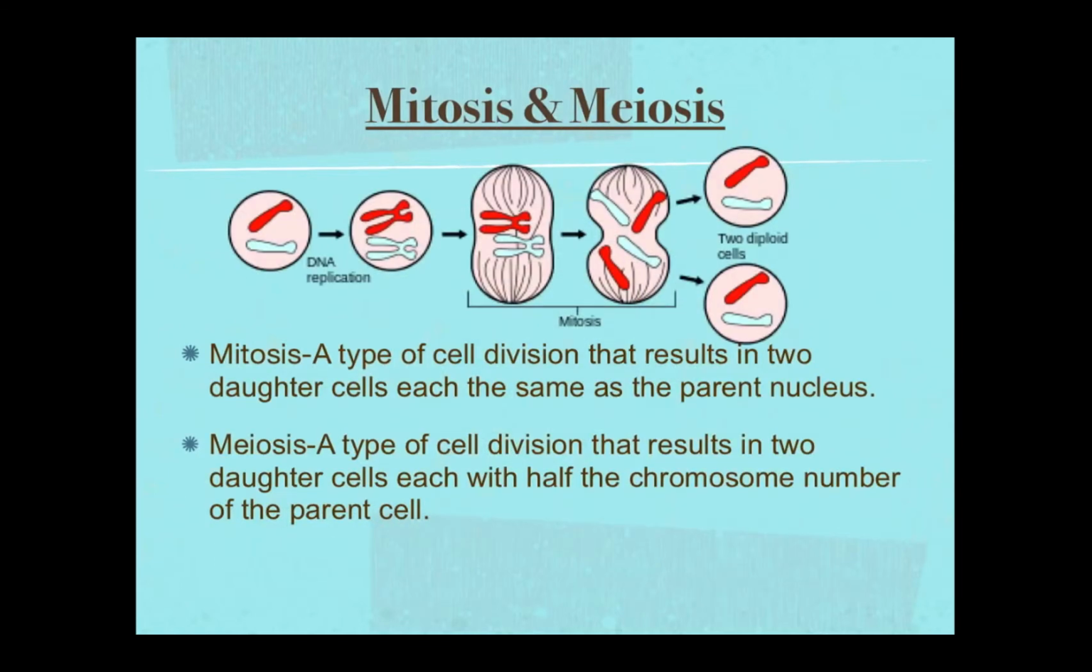Mitosis and meiosis. Mitosis is a type of cell division that results in two daughter cells, each the same as the parent nucleus. Meiosis is a type of cell division that results in two daughter cells, each with half the chromosome number of the parent cell.